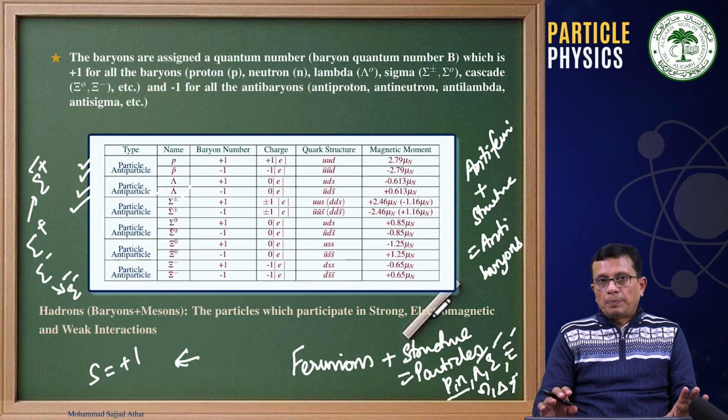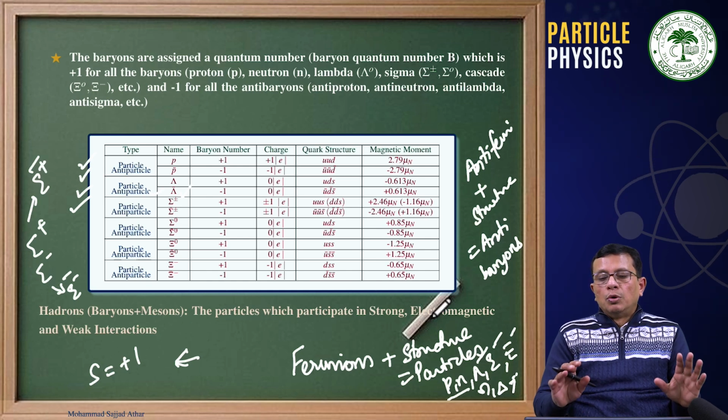All those particles will have anti-baryon number equal to -1.